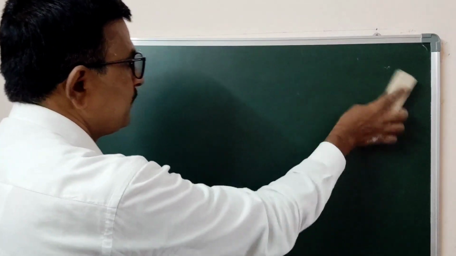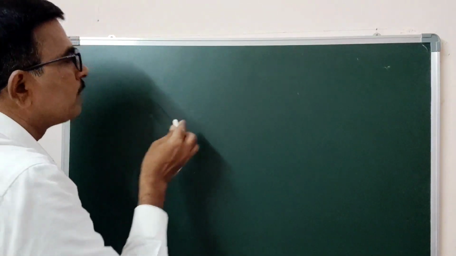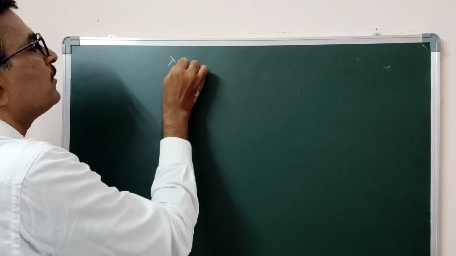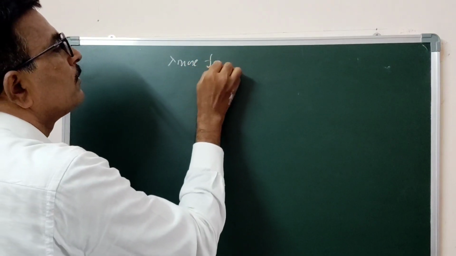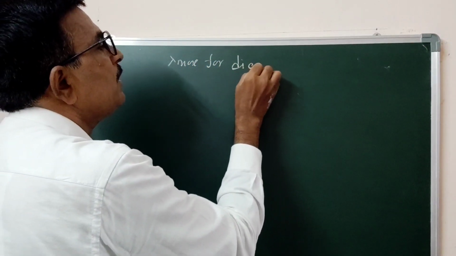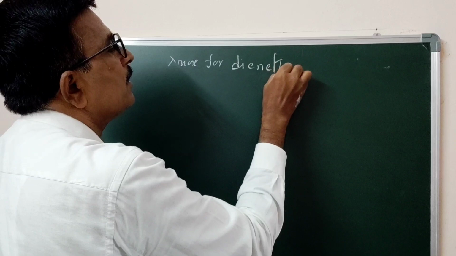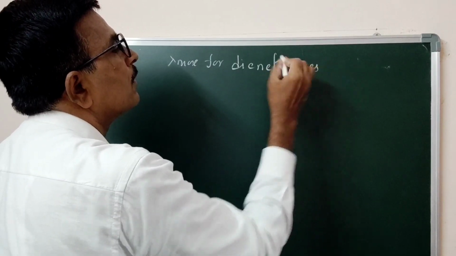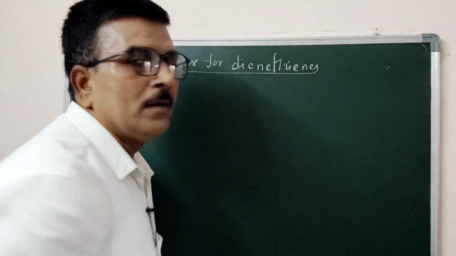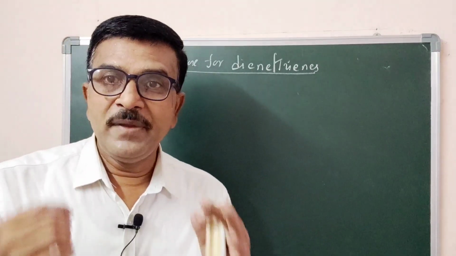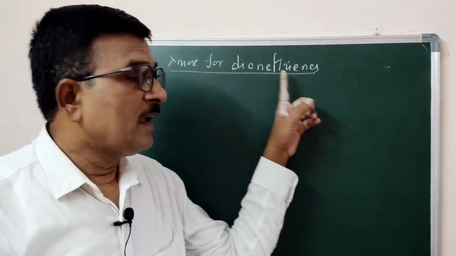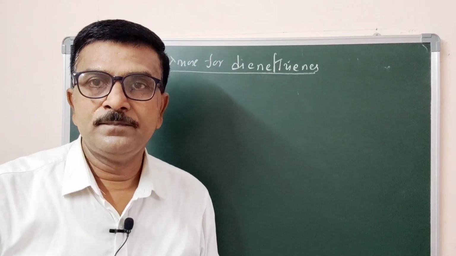Let us calculate lambda max for diene or triene. Calculation of lambda maxima for diene or triene.